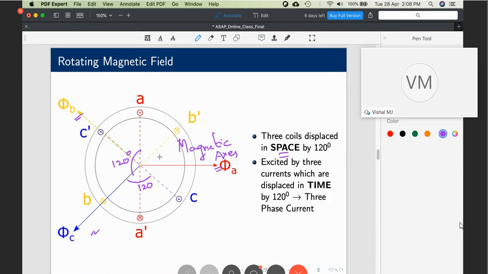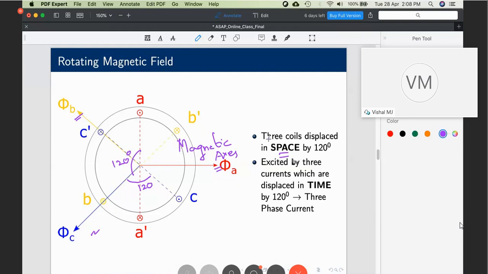So these three coils must be displaced in space by 120 degrees. Not just that, these coils must be excited by currents which are displaced in time by 120 degrees. So we have space and time here. Three currents which are displaced in time by 120 degrees are called three-phase currents. That's how, when you excite the stator of an induction machine with three-phase currents, it will set up a uniform rotating magnetic field.